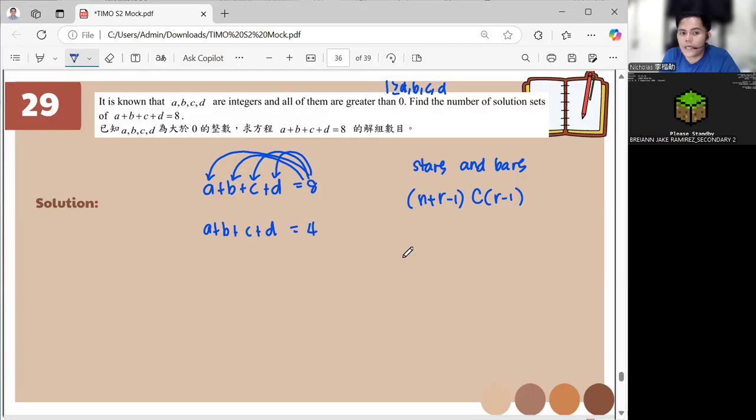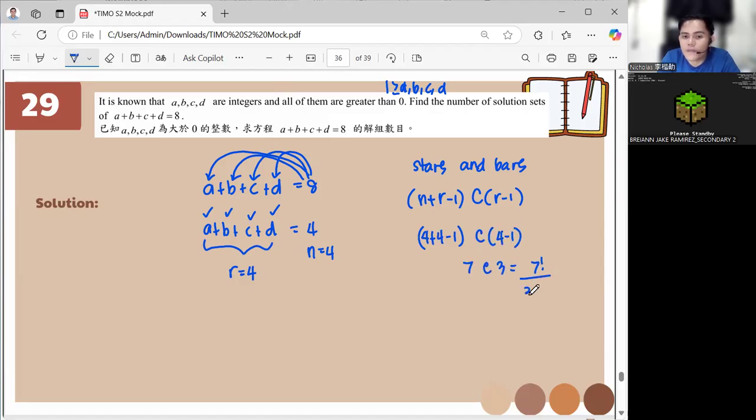Now, in here, the integers should be greater than 0. So what we're going to do, we distribute 1 to each. So it will become A plus B plus C plus D equal to 4. So this is correct. They are already greater than 0, right? So we have here N is equal to 4 and R is equal to 4 because there are 4 of them. So this will become 4 plus 4 minus 1 combination 4 minus 1. And that's 7C3. And that is 7 factorial over 3 factorial times 4 factorial.